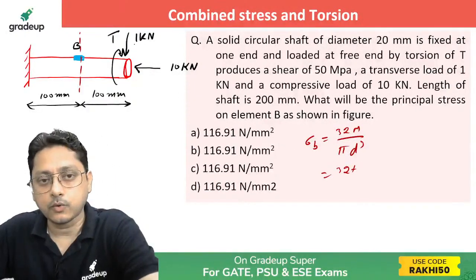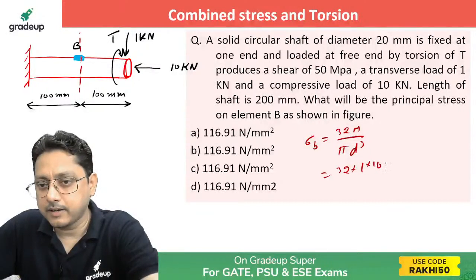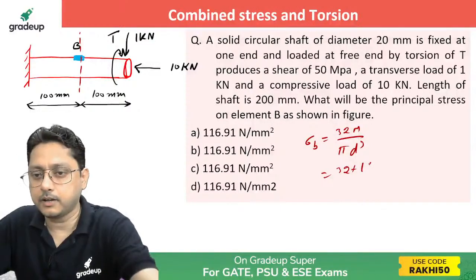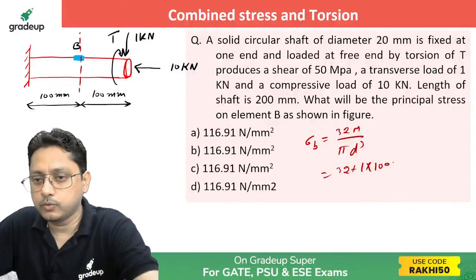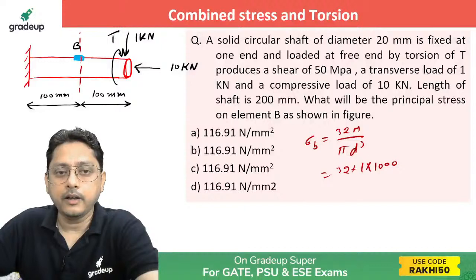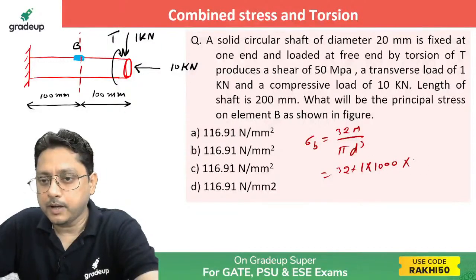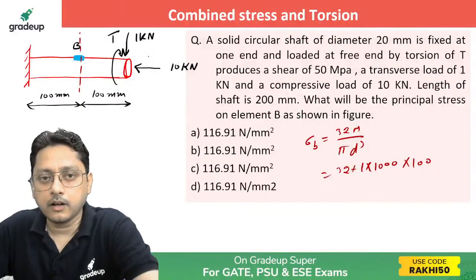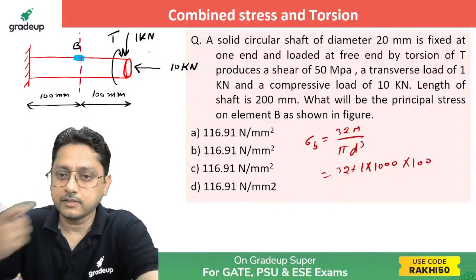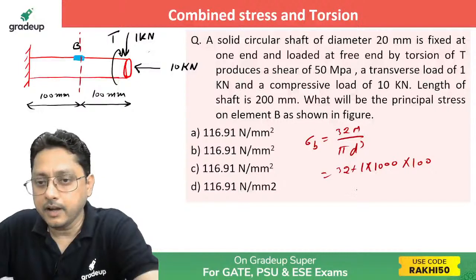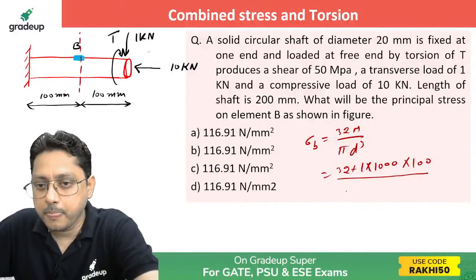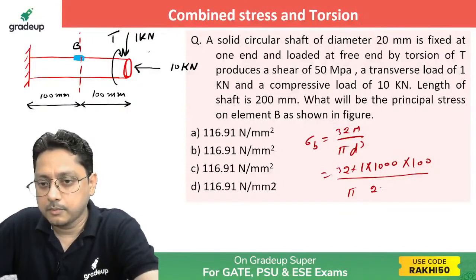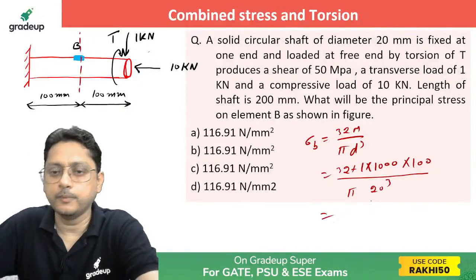The M value, if you see here, is 1 kilonewton, which I multiply by 1000 so that it is in Newton. So 1 into 1000, and the distance is 100 mm, so multiply by 100 also. That gives you load multiplied by distance, isn't it? 1000 into 100, divided by pi d cube, with the diameter given as 20 mm.